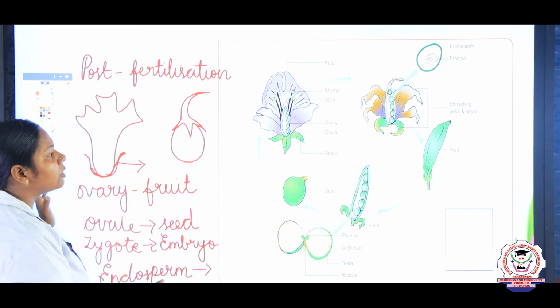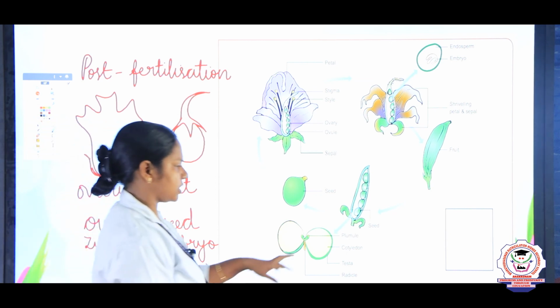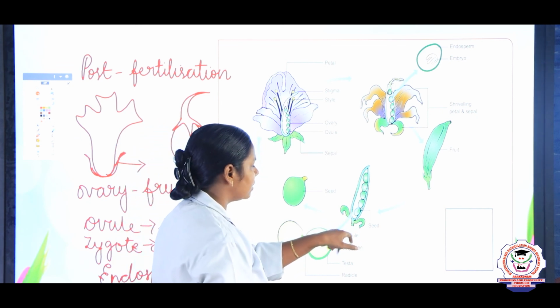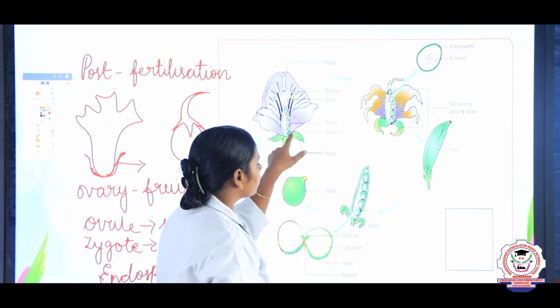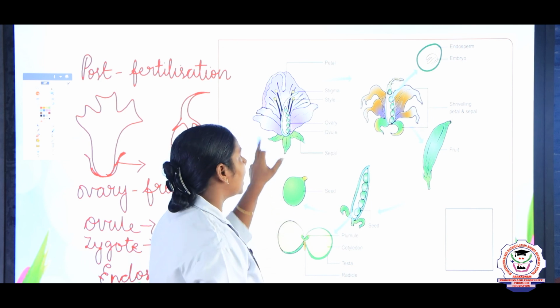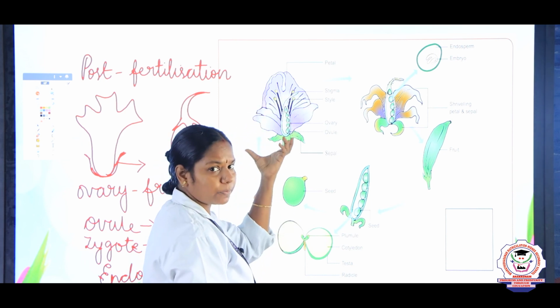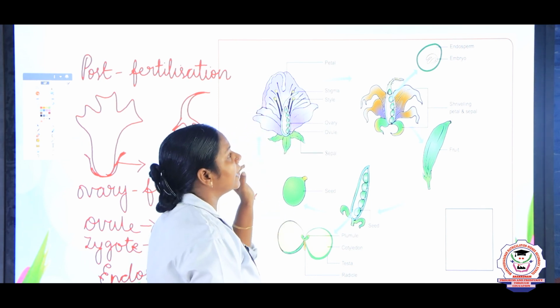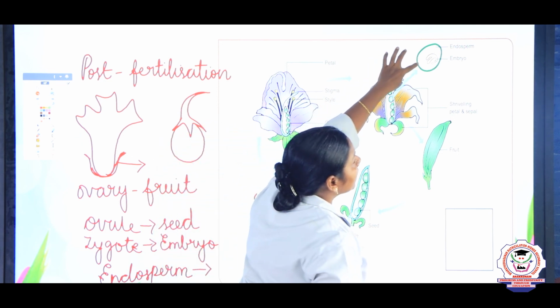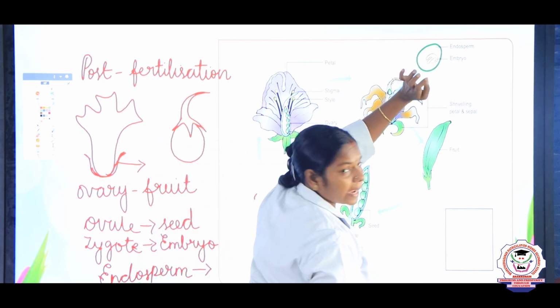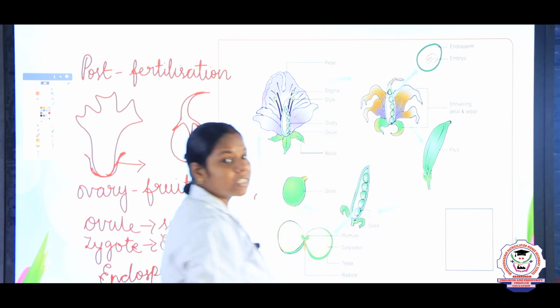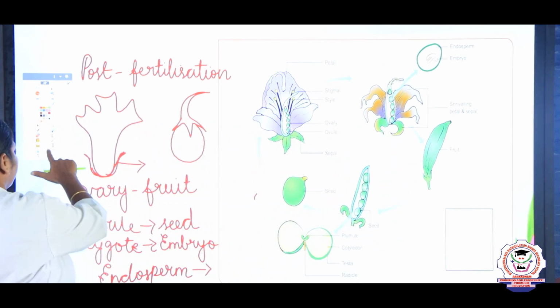So these are all the post fertilization structures. So what happens, children? The ovule becomes a seed, and the corolla, the attractive part of the flower, withers. The zygote becomes an embryo and the endosperm provides nutrition for it.